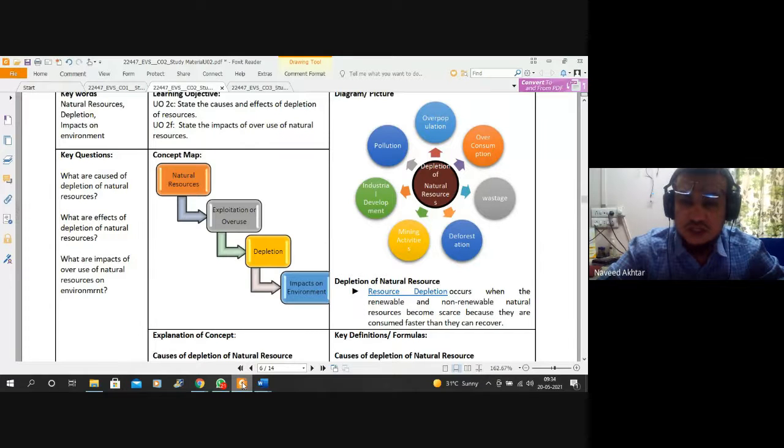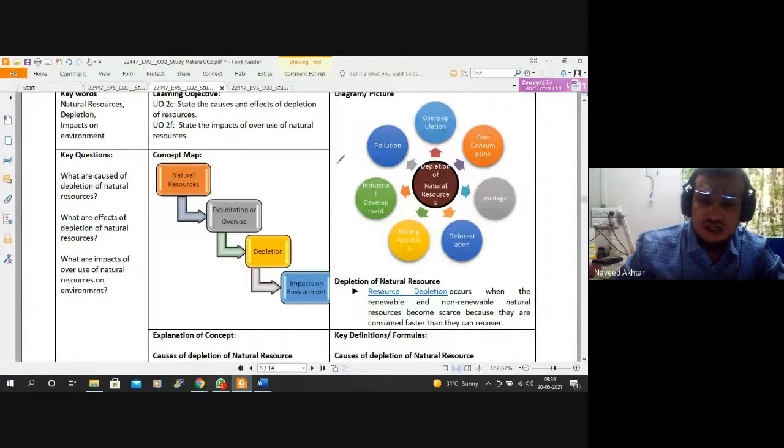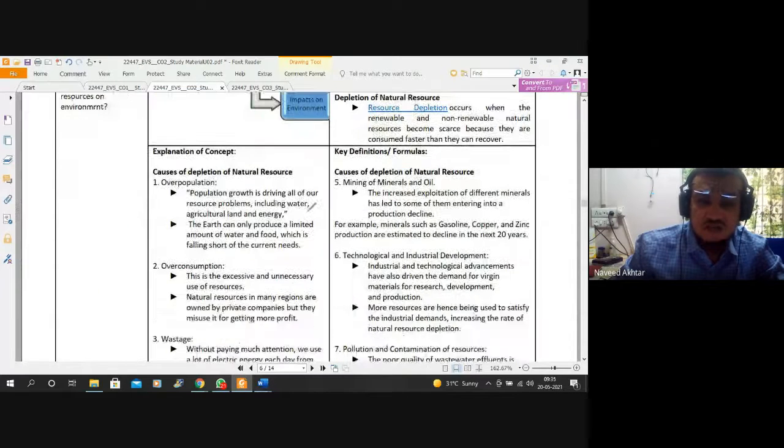Also, pollution: the use of non-renewable energy resources releases carbon dioxide into the atmosphere and pollutes the environment. Many such harmful gases are released, and that is harmful for living organisms and human beings.